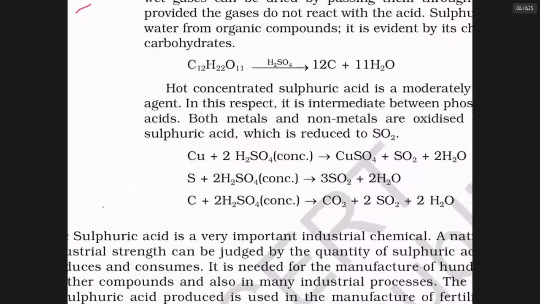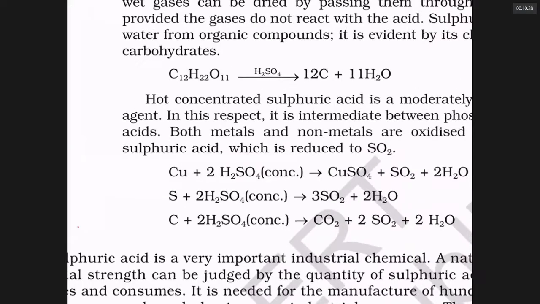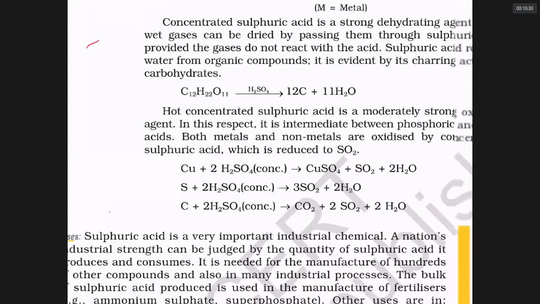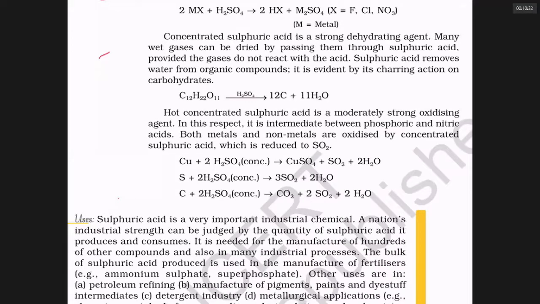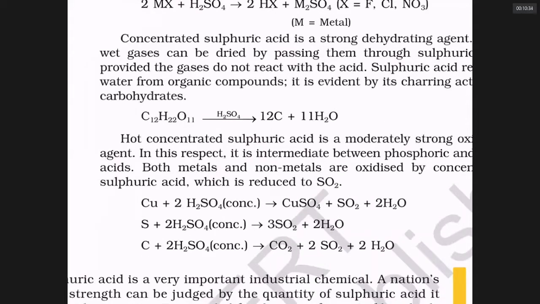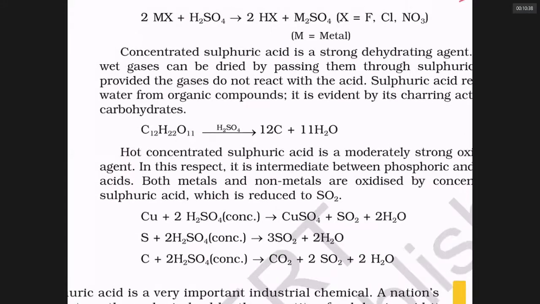Formula of sugar is C12H22O11. Yes, hello. If there is bromine in place of iodine, what will happen, sir? In the above, if there is bromine.